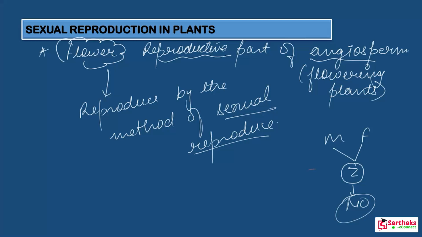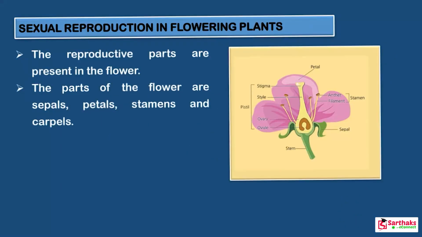Okay, so this is all the process which occurs in sexual reproduction. The same thing happens in the case of flowering plants. So let us discuss a more important point regarding sexual reproduction in plants. Now look at this diagram, the diagram of a flower.